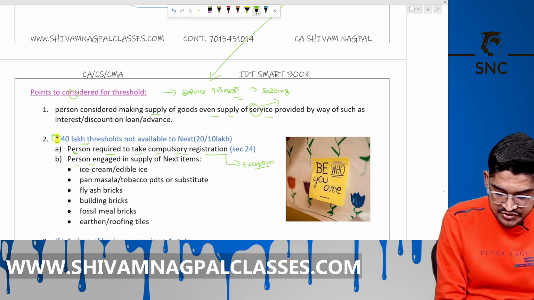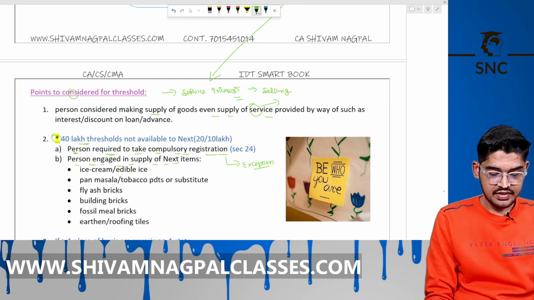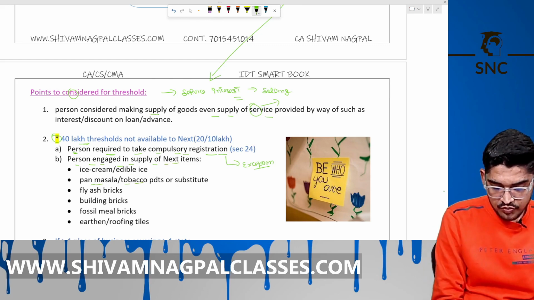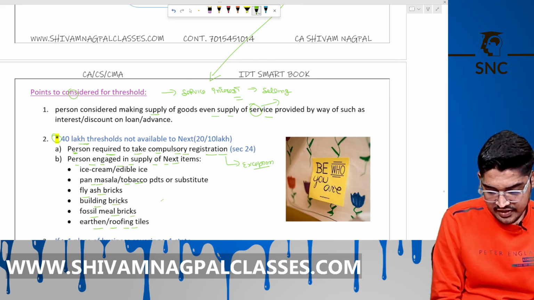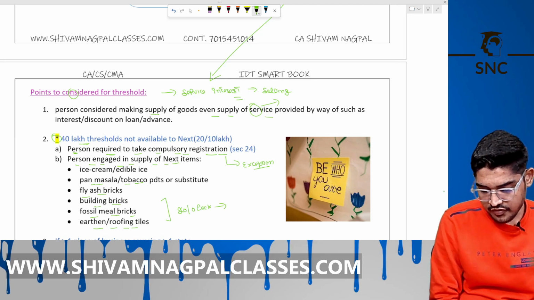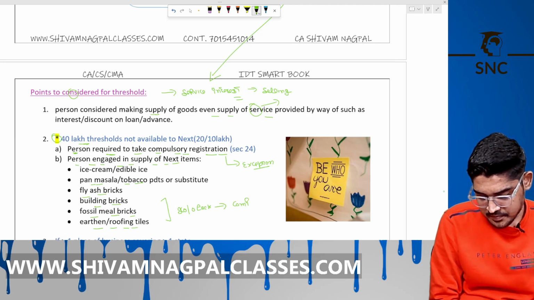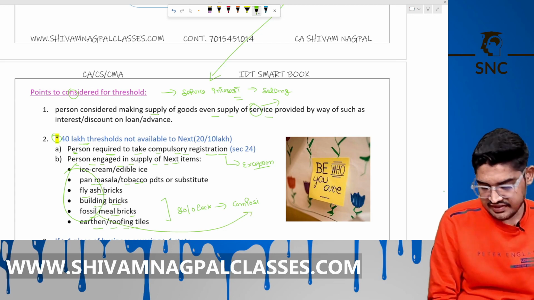Persons engaged in manufacturing of these items like ice cream, pan masala, tobacco, fly ash bricks, building bricks, fossil mills and bricks and earthen fuels, then the limit is 20 lakh or 10 lakh. As we read under the chapter of composition, the names are same. Okay, these names are same.